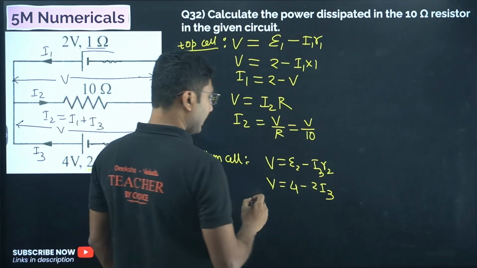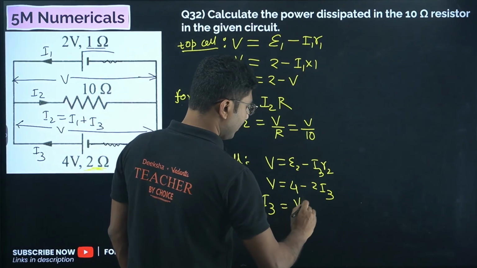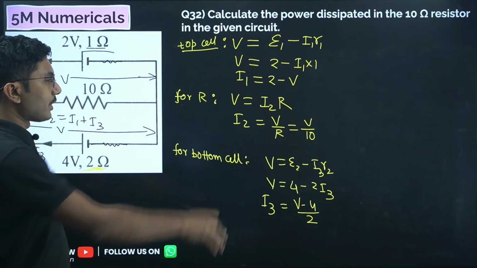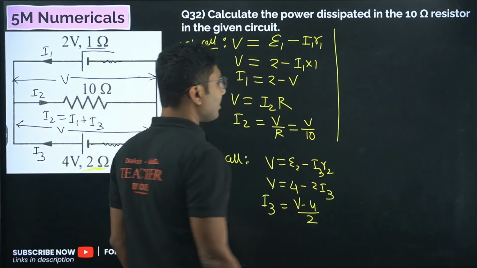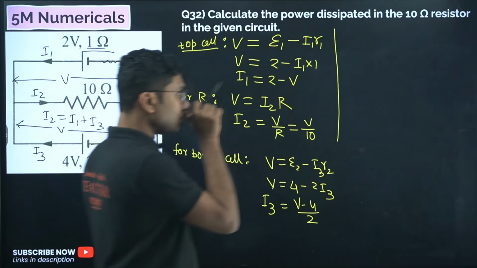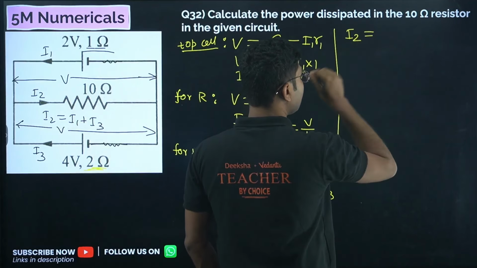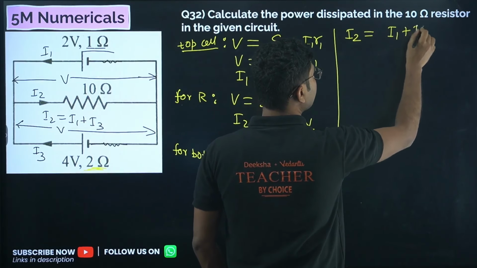From here we get I3 equals V minus 4 by 2. Okay, so the terminal voltages are calculated. Now from Kirchhoff's current law, I2 must be equal to I1 plus I3.